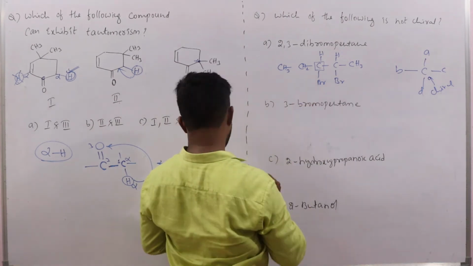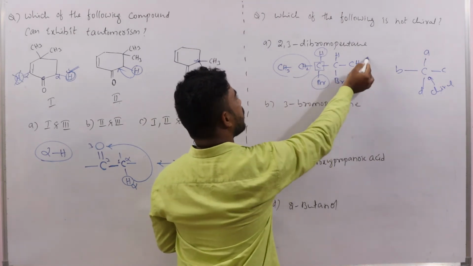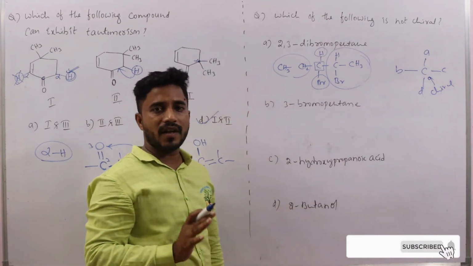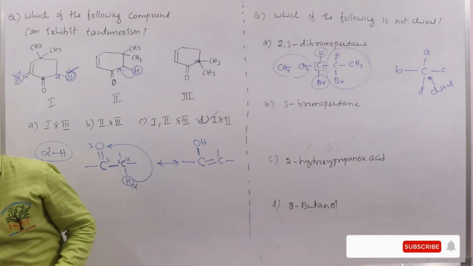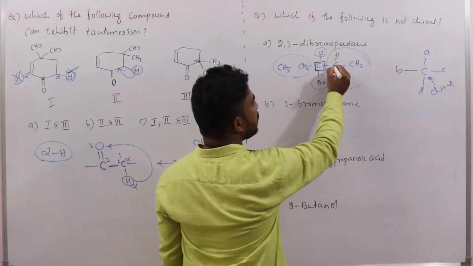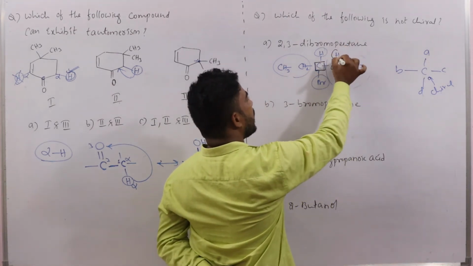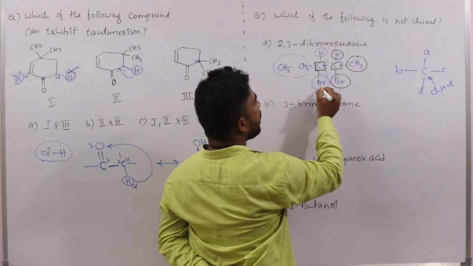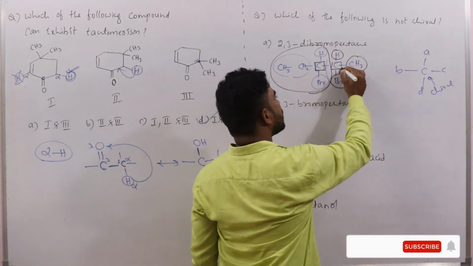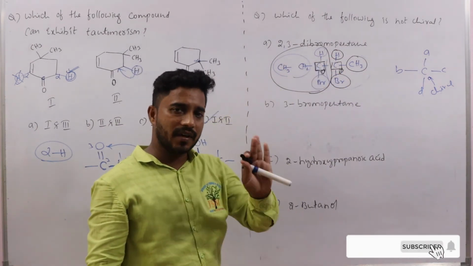So when you take this carbon, which groups are around this carbon? Here bromine is there. Here CH2, CH3 is present. Here hydrogen is present, and here this whole group is present. That means around this carbon, 4 different groups are present or not? Yes, definitely 4 different groups are there. That's why this is a chiral carbon. When we come to this carbon, here also we have hydrogen, CH3, Br, and this group. 4 different groups are there. So these 2 carbons are the chiral carbons. That means in option A, chiral carbon is present.